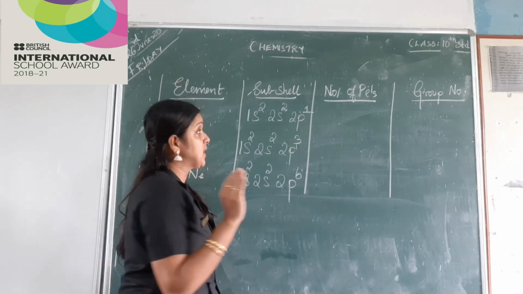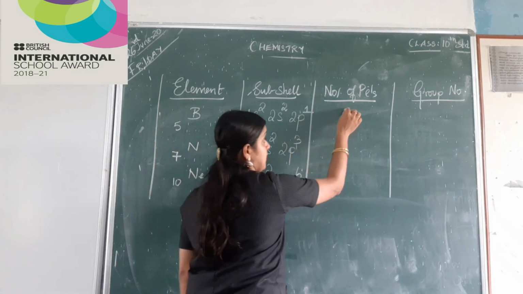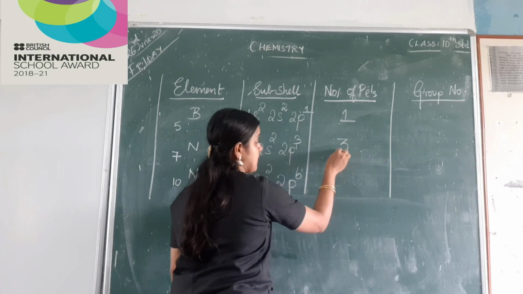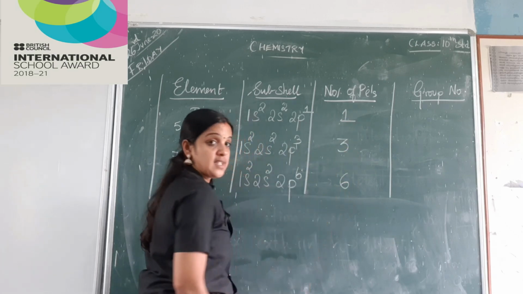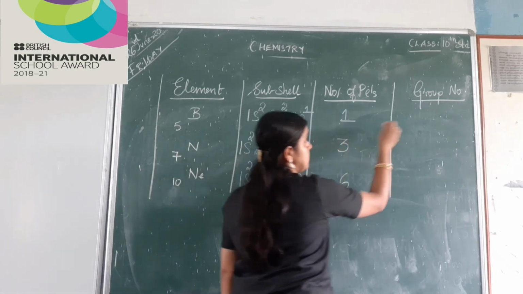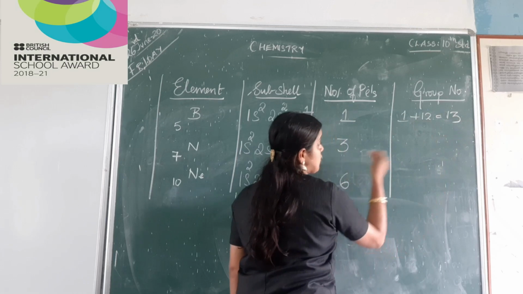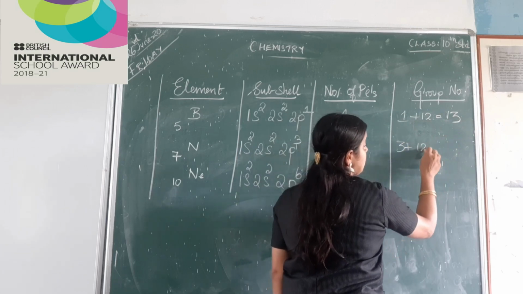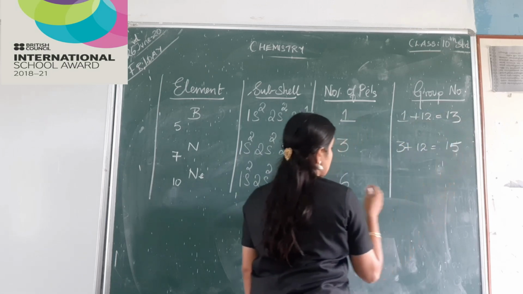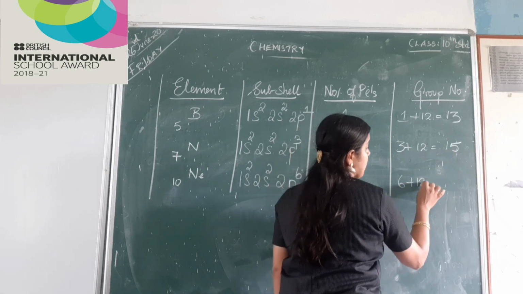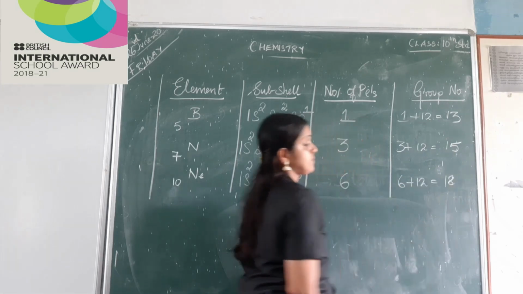So how will we be doing it? We have 1 electron here, 3 electrons here and 6 electrons here. Right? So 1 plus 12 will be 13, 3 plus 12 is 15 and 6 plus 12 will be 18.